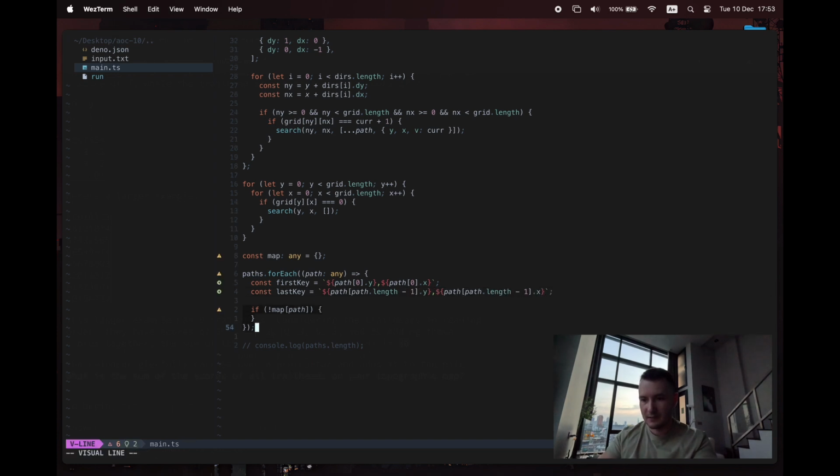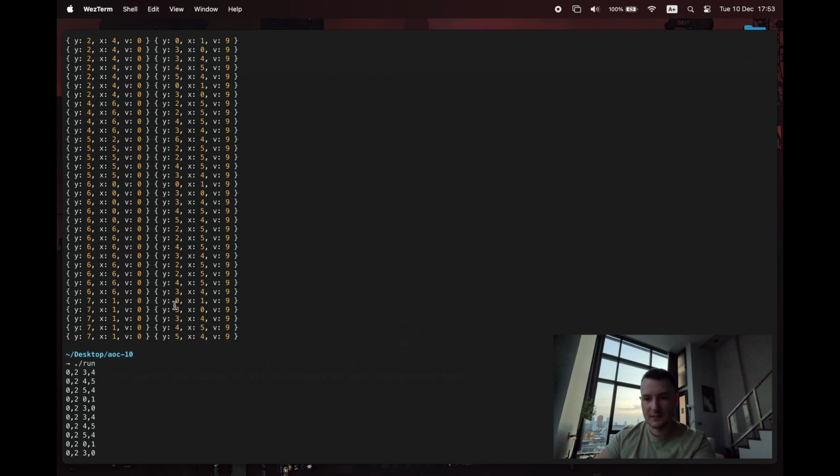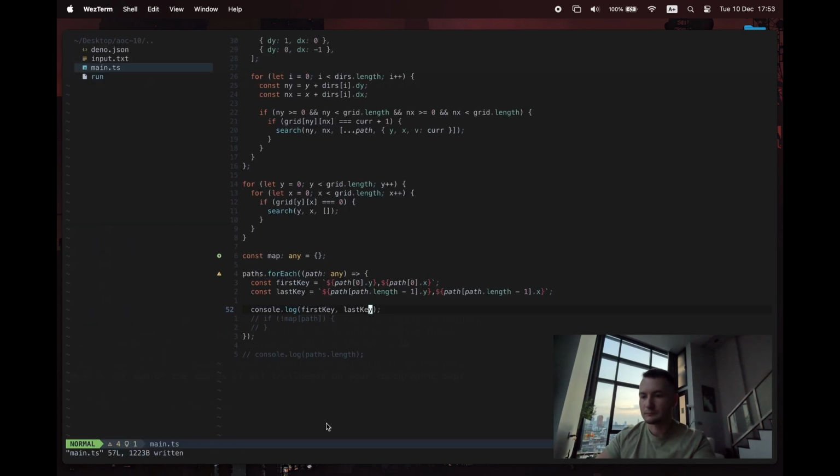Right, let me just get rid of this for a second and just see if those keys make sense. First key and last key. Yeah, there we go, pretty much what we just had. 7154 at the end. 7154, okay, good.